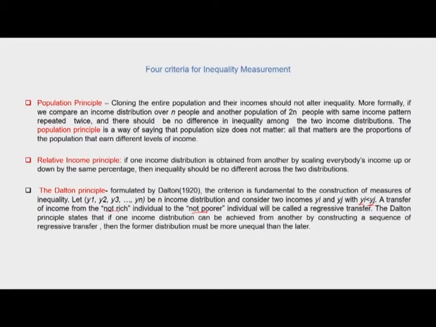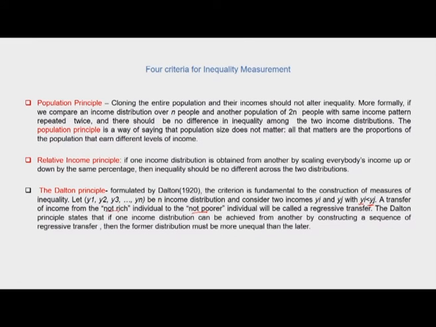So here when a transfer of income takes place from the not rich individual to the not poorer individual, it will be called a regressive transfer. And the Dalton principle states that if one income distribution can be achieved from another by constructing a sequence of regressive transfers, then the former distribution must be more unequal than the latter.